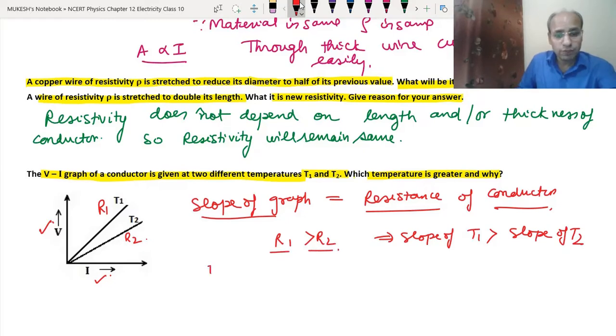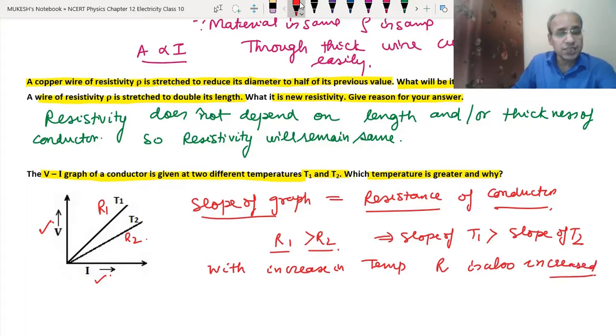As we already know, with increase in temperature, the resistance also increases. The more the temperature, the more the resistance. So that means T1 is more than T2. So temperature 1 is more than temperature 2.